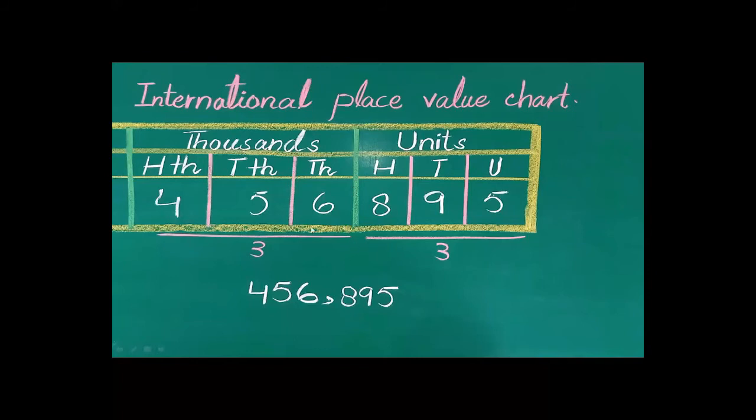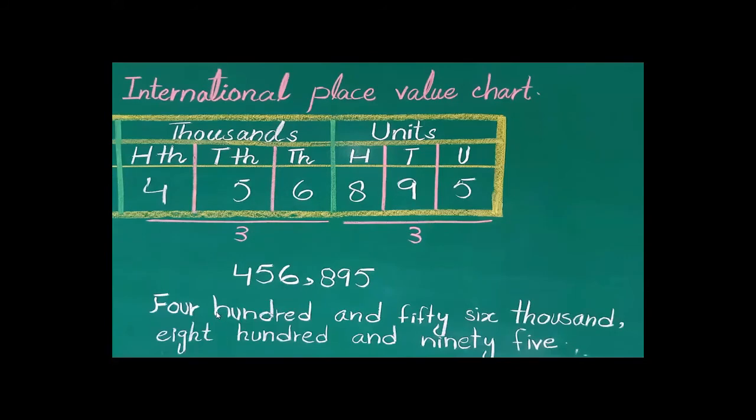Now the next, 6 comes at the place of 1,000, 5 at the place of 10,000, and 4 at the place of 100,000. This is the difference between the Pakistani and international place value charts. In the Pakistani chart we group like 3, 2, 2, but in the international chart we group 3, 3 and so on. Okay. In the next slide, I will teach you how to write this in words.